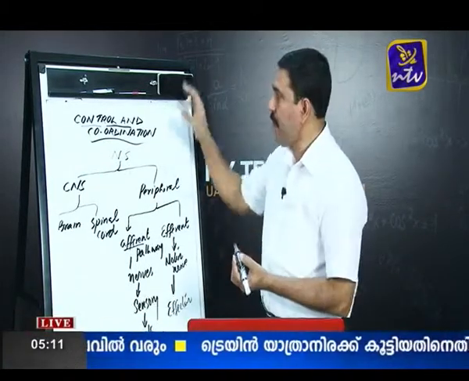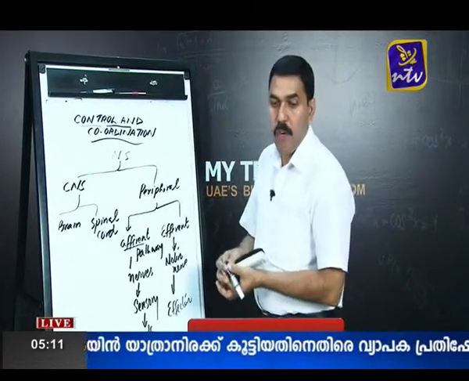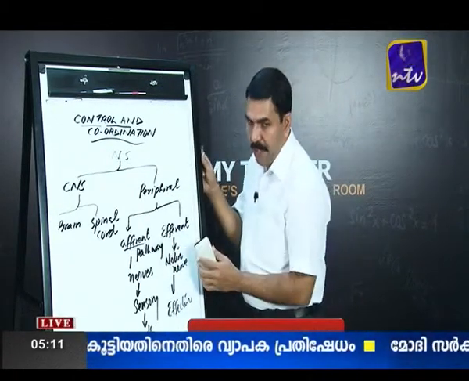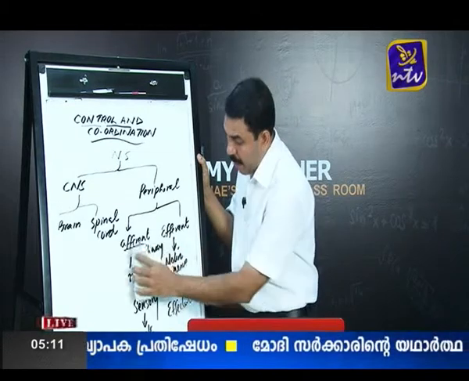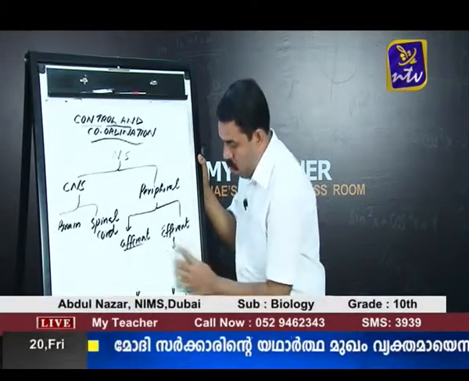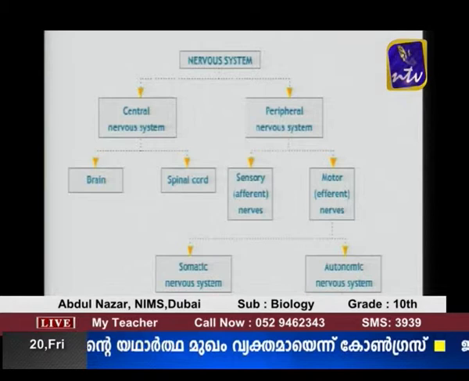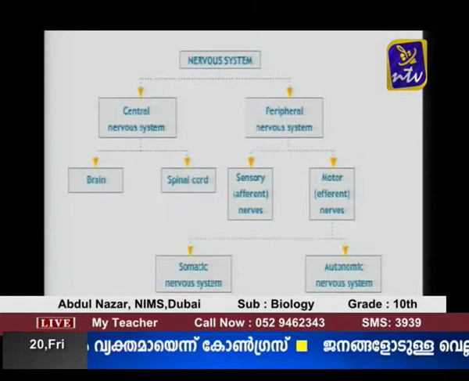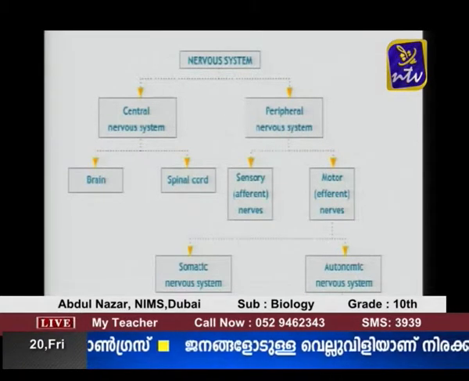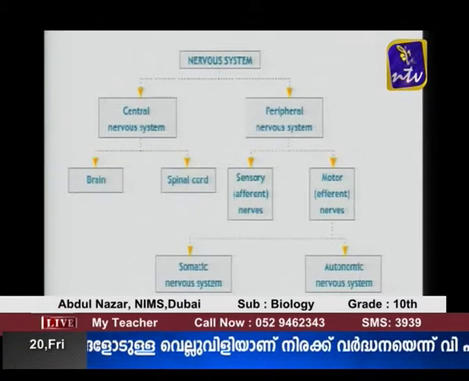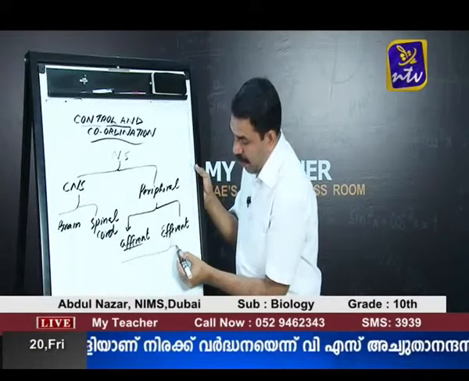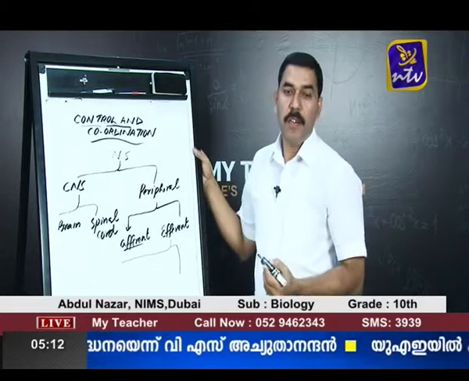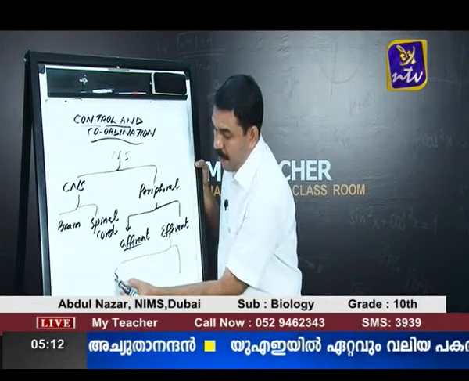Then again, the motor nervous system or efferent pathway can be divided once again into two. Let us see what are the two parts of the efferent pathway. First one, it is somatic nervous system.